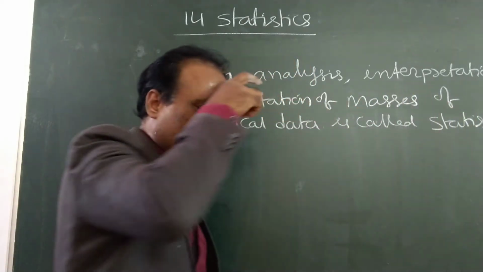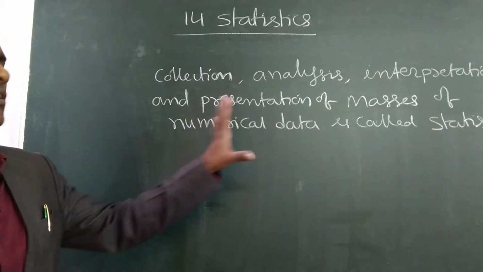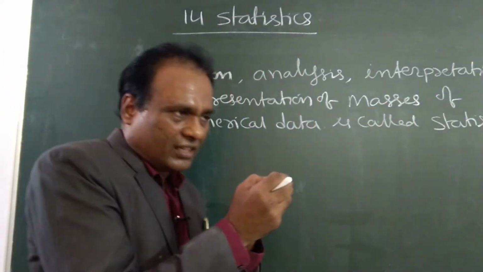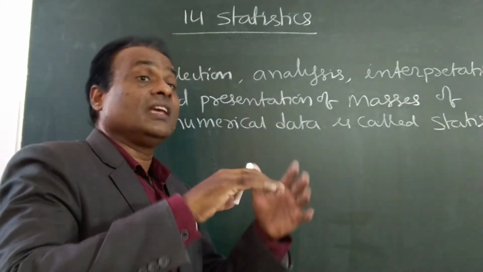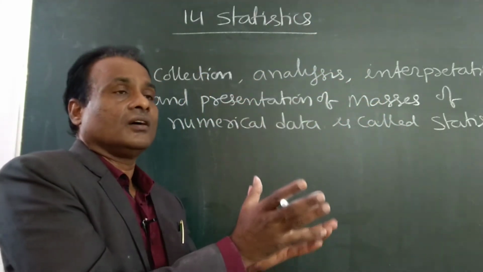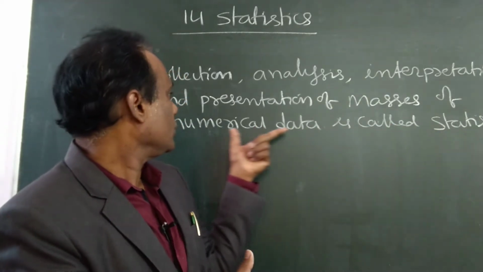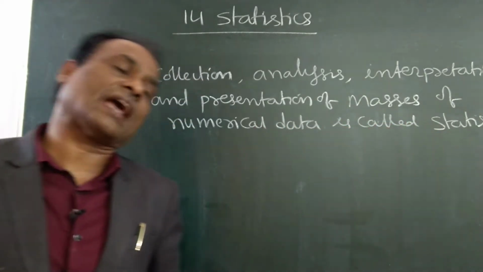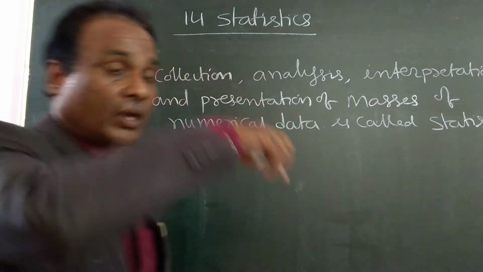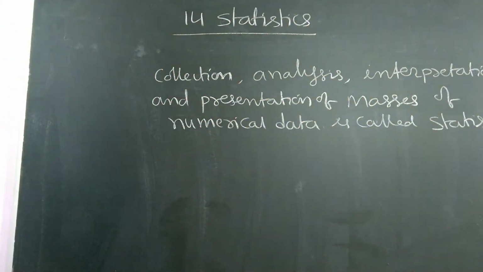A small definition, actually definition is no need, but I just explain. So the collection, analysis, interpretation and presentation of data which is in numerical form is called statistics. Write down this definition, and after this I will use some important formulas.